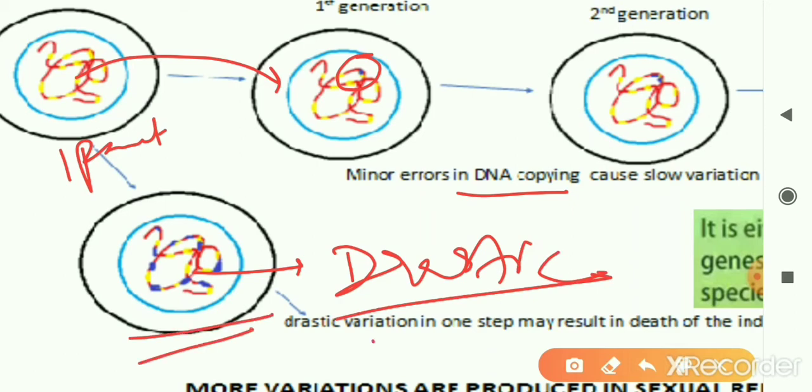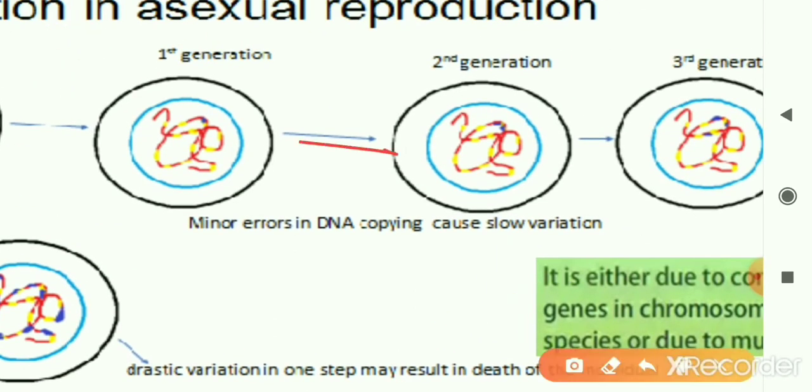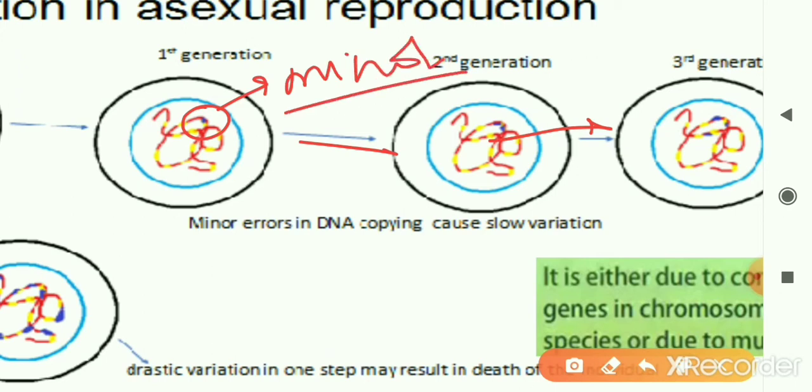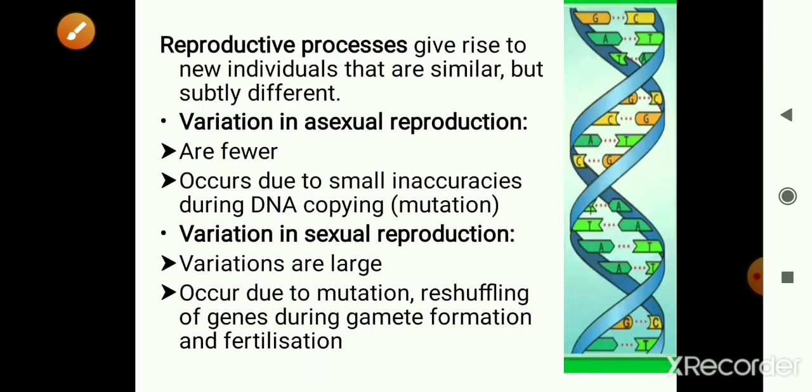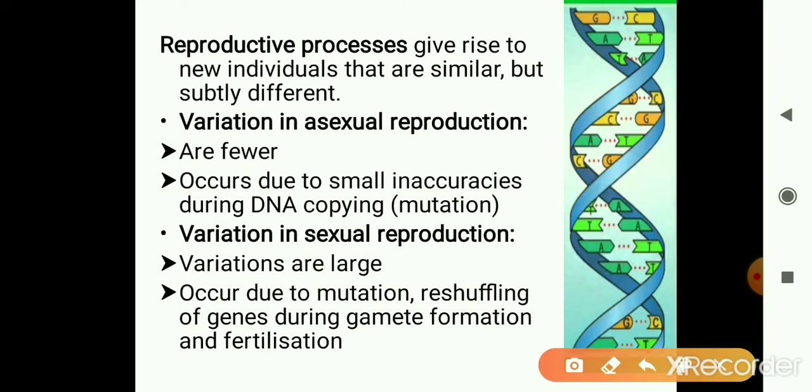Such a DNA with lots of changes will not be able to work with the cellular apparatus and hence will die. But if variations are minor, then such a variant with minor errors will be able to survive, and these variations will be passed from one generation to another. But then these are going to create only minor variations, because major ones will not allow the organisms to survive, right? So the amount of variation that is produced is quite less, and that too it's only because of mutation that occurs due to errors or inaccuracies that happen during the DNA copying process.